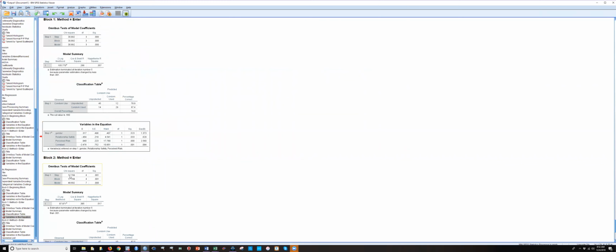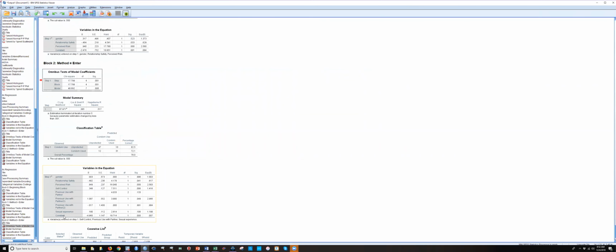But that's the first model. This is the second model where we added everything, right? And you can see here that these are higher values. So it does appear as if self-control, previous usage, and sexual experience predict above and beyond.